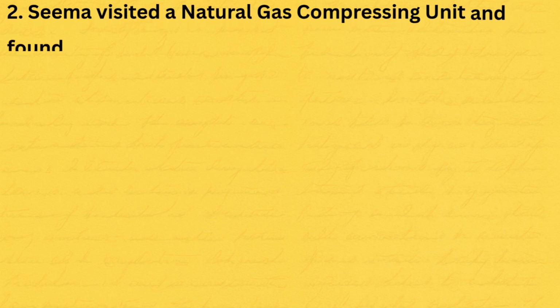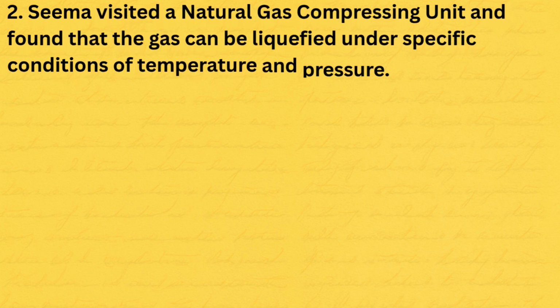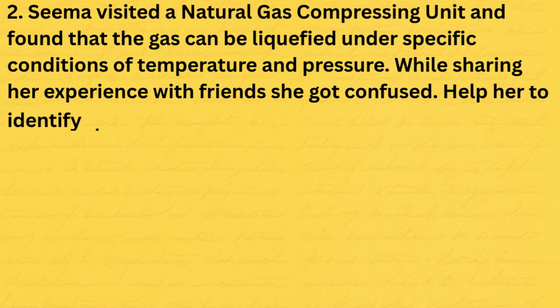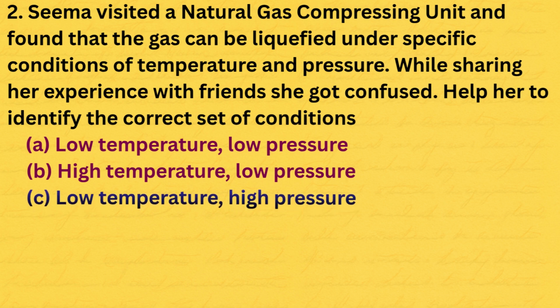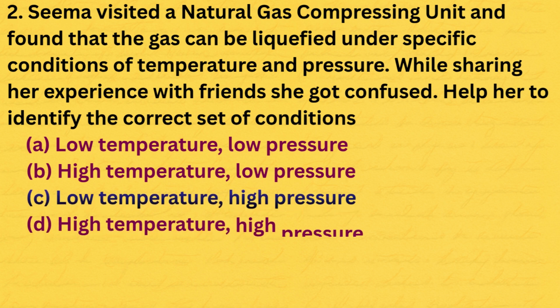Seema visited a natural gas compressing unit and found that the gas can be liquefied under specific conditions of temperature and pressure. While sharing her experience with friends, she got confused. Help her to identify the correct set of conditions. A. Low temperature, low pressure. B. High temperature, low pressure. C. Low temperature, high pressure. D. High temperature, high pressure.